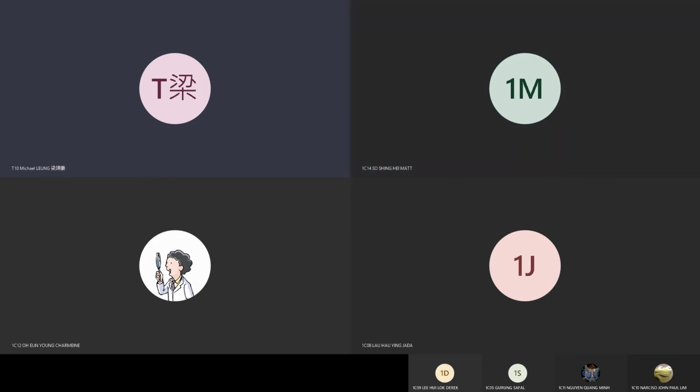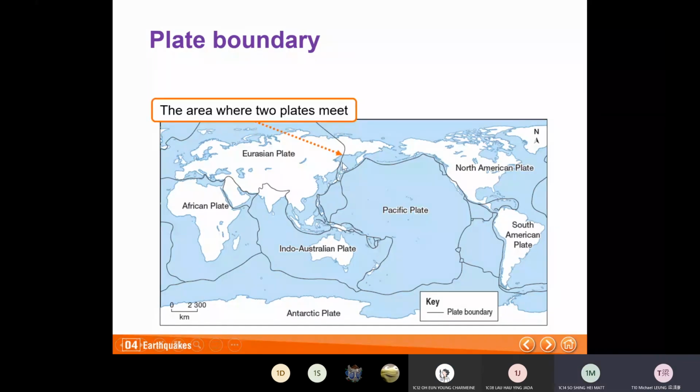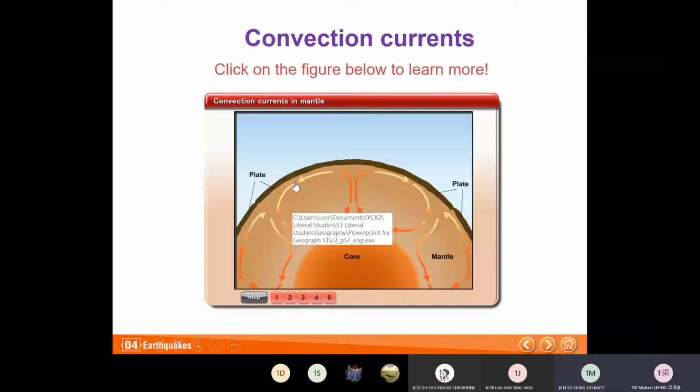Okay, so the area where 2 plates meet is called the plate boundaries. Plate movement is driven by convection currents in the mantle. Here is the convection current. The current rises, the current falls. It's a cycle. The heat from the core drives the convection currents.